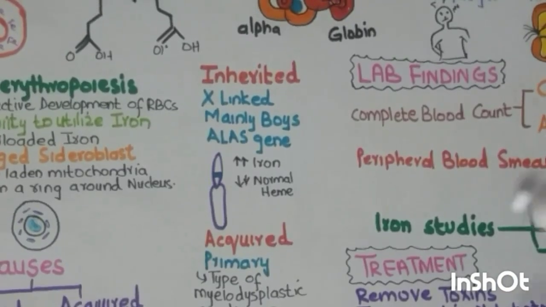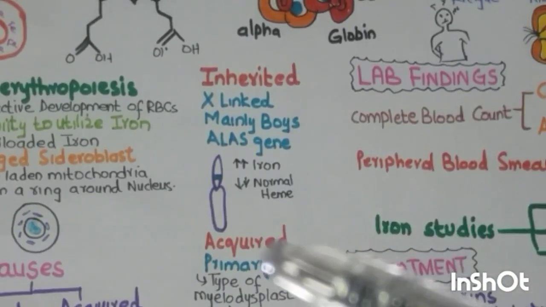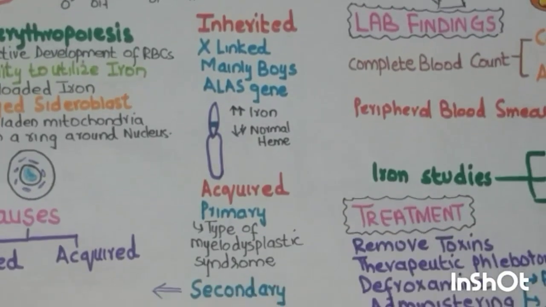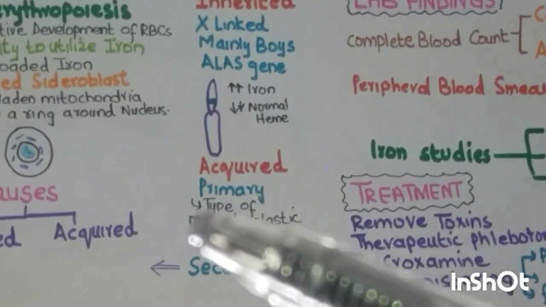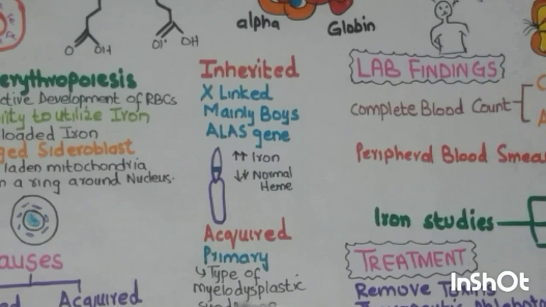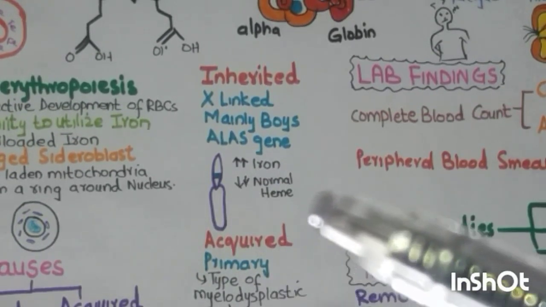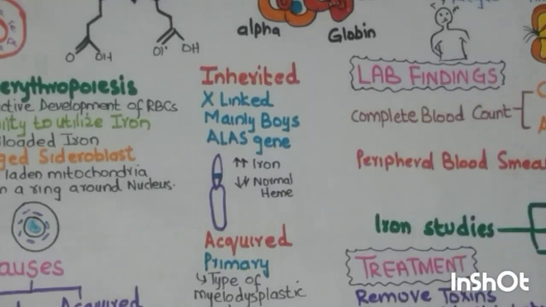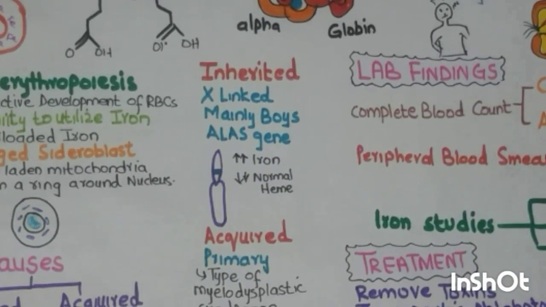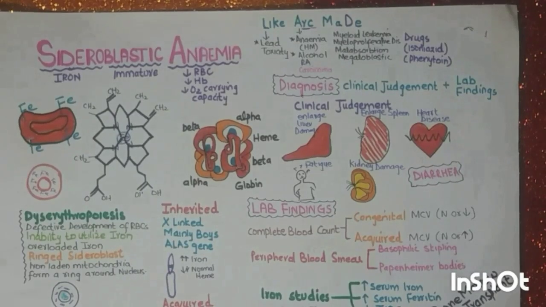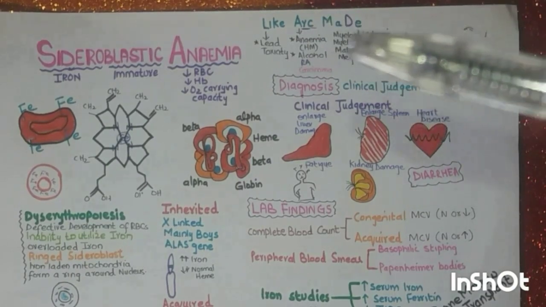The next form is acquired. Acquired may be primary or secondary. The primary is a type of myelodysplastic syndrome. What is myelodysplastic syndrome? Myelodysplastic syndromes are a group of cancers in which the immature blood cells in the bone marrow do not mature, so do not become healthy blood cells. In the acquired case, we see the primary, which is a type of myelodysplastic syndrome.